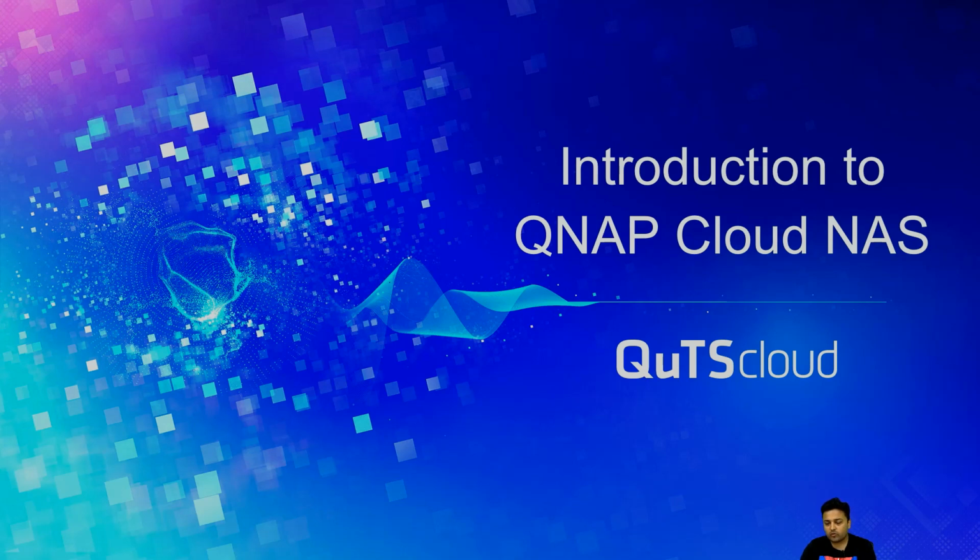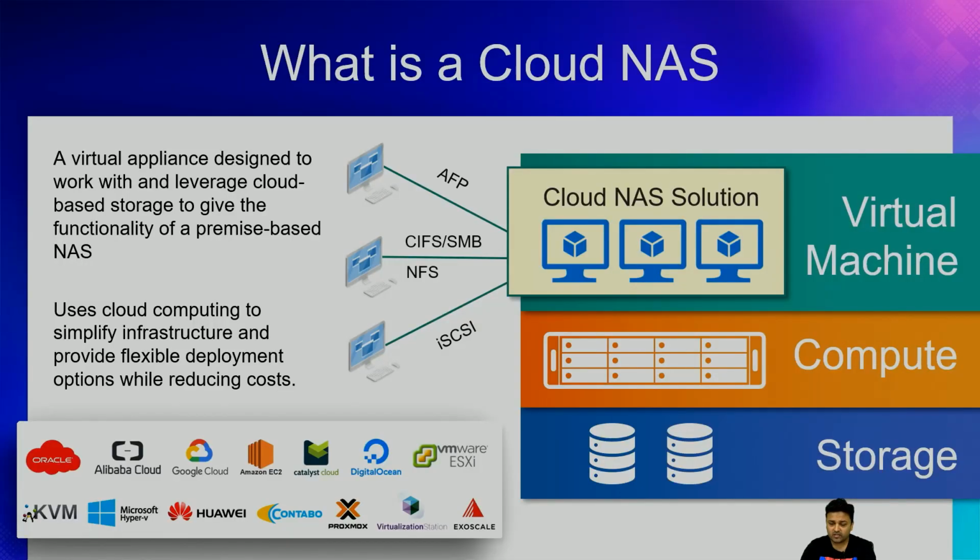We'll go through a quick introduction for those who are joining us for the first time or are not familiar with QuTScloud. So what is QuTScloud? Basically, QuTScloud is a Cloud NAS solution. What is a Cloud NAS solution? Cloud NAS is a virtual appliance designed to work with and leverage cloud-based storage to give the functionality of a premise-based NAS.